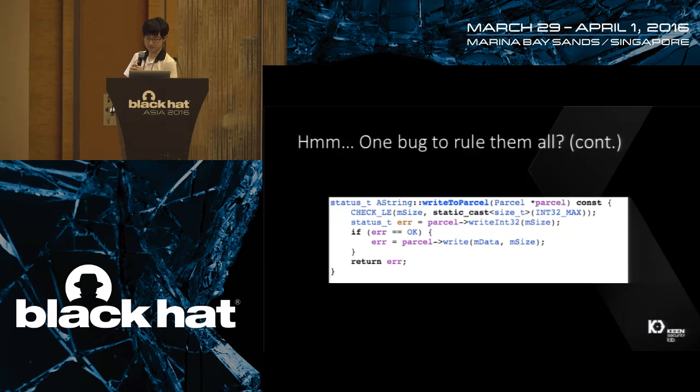The AString is a string representation in media server, and it contains two fields: one is the size field, and one is the char pointer.